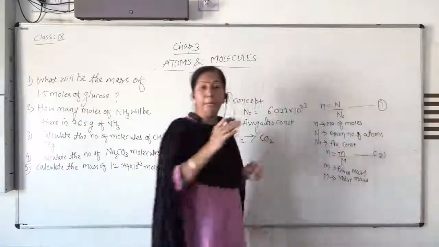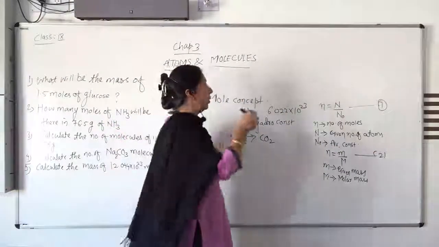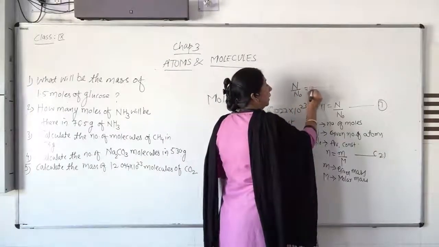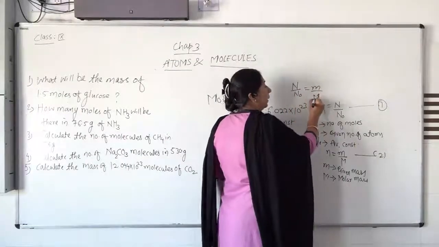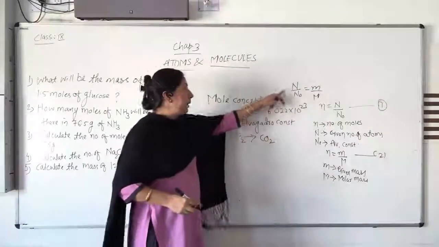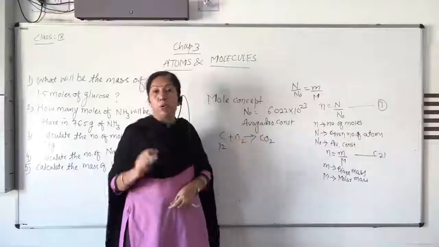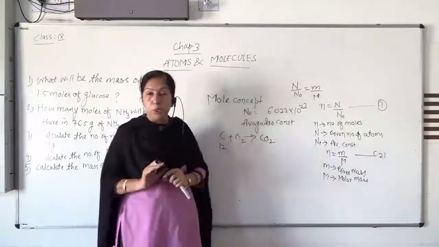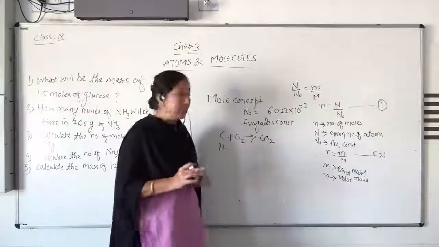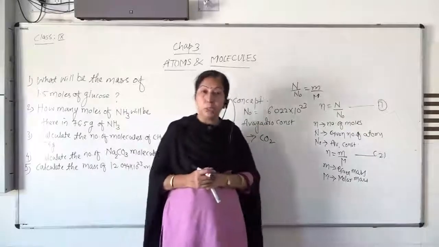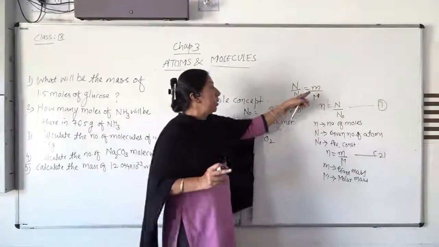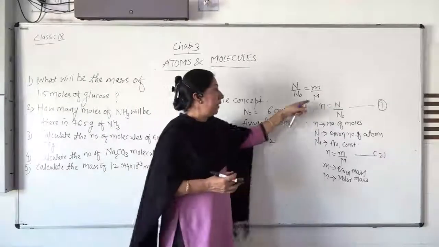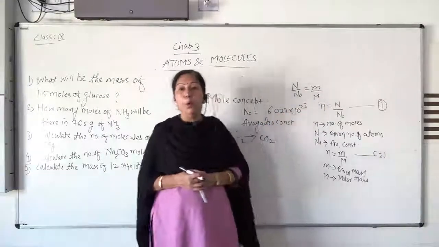When you combine the first and second equation, one can get n upon n0 is equal to M upon capital M. Where capital N is the given number of moles, N0 is a constant quantity, the Avogadro number 6.022 × 10^23. That is constant. Small m is the given mass, whatever mass is given for the substance, and capital M is the molar mass.